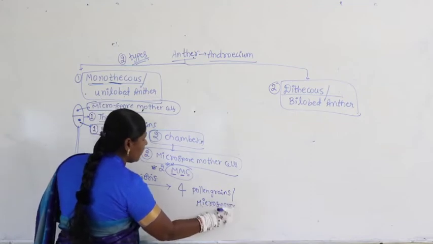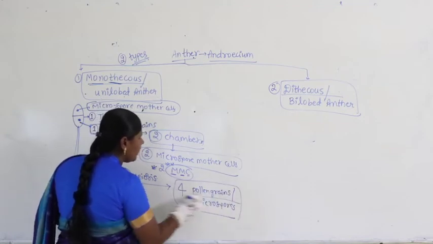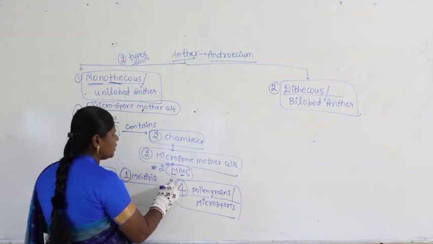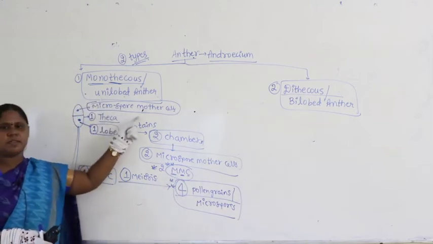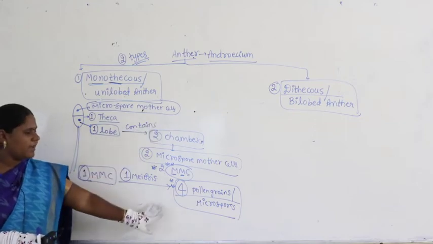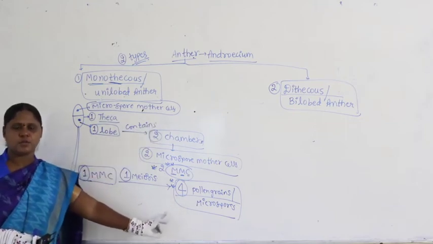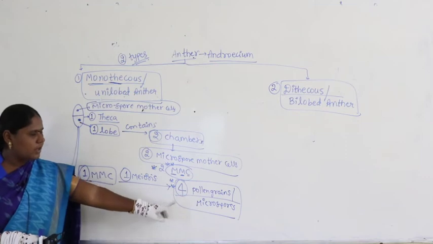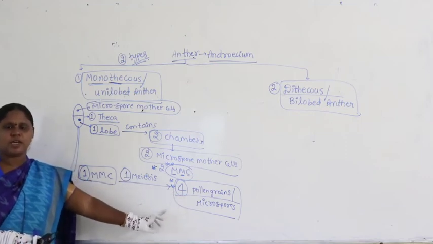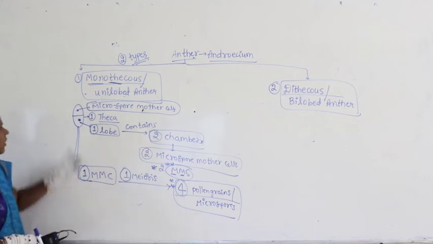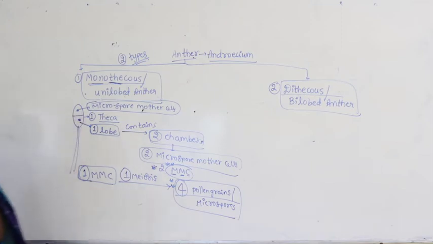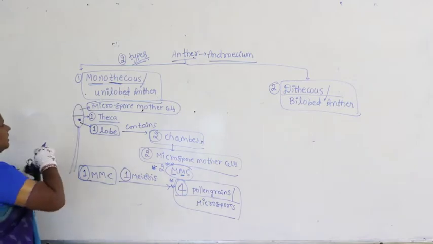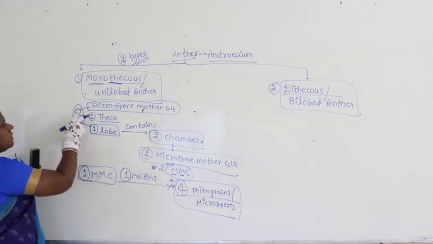So try to remember, pollen grains are also called microspores. Sometimes in the question they will say microspores are produced from microspore mother cells. So don't ever imagine pollen grains are different from microspores. No. Microspores and pollen grains, both are the same. Now look at the chamber in the diagram where we find only one cell. This one cell is the microspore mother cell.